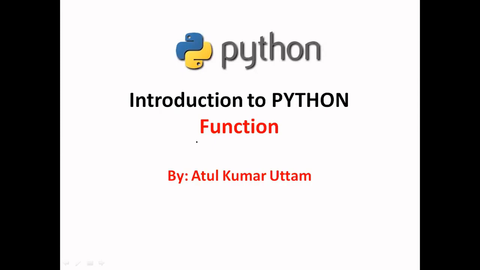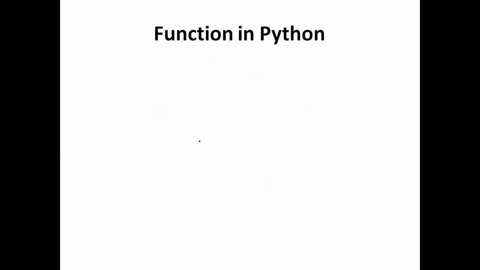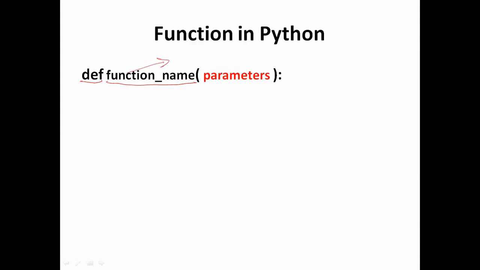So basically functions are used for code reusability purpose. Once a function has been defined, and whenever we need that functionality again, we call that particular function. So in Python the function is defined with the def keyword. So to define a function, first we have to write the def keyword, and then after we have to write a proper name. So this should be a valid identifier. We can choose any function name, but it must be a valid identifier.